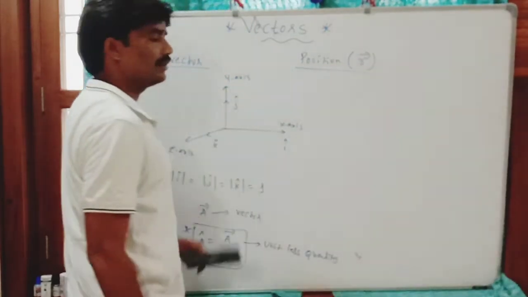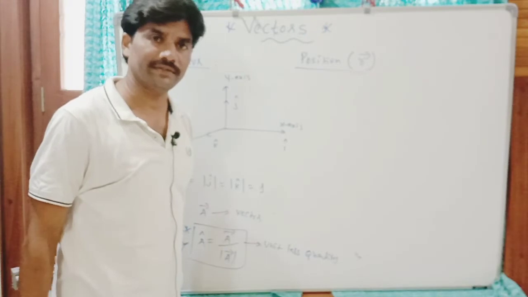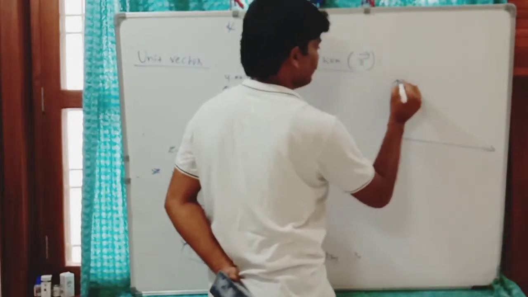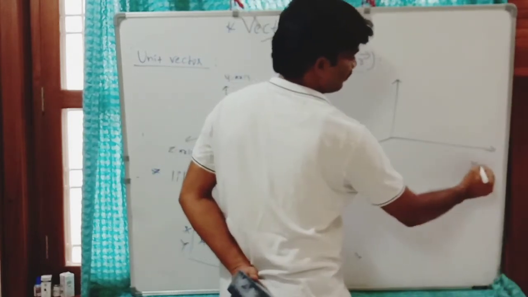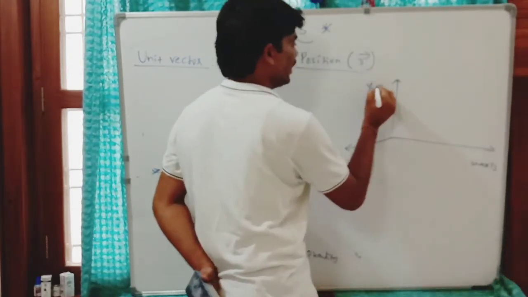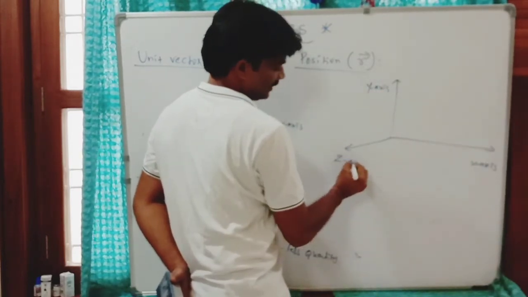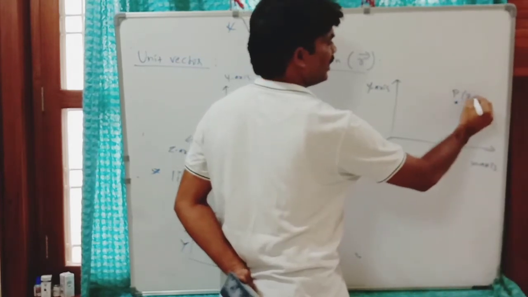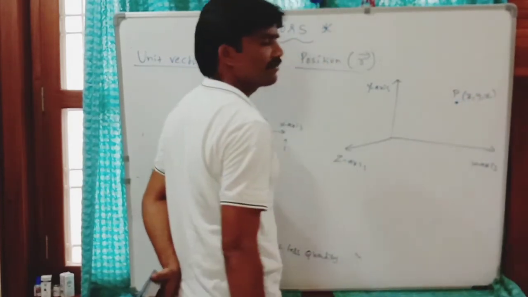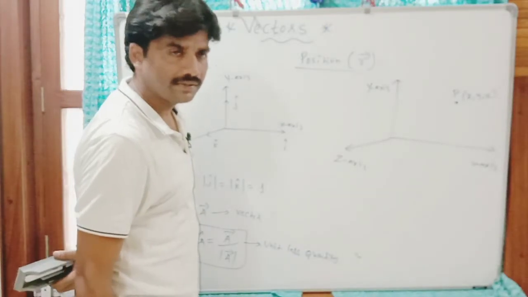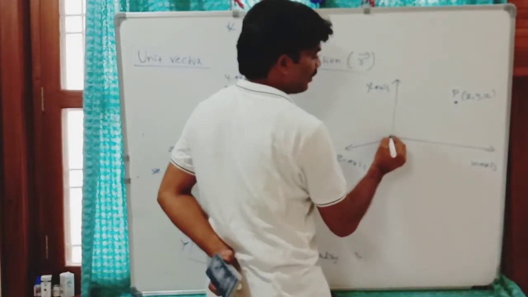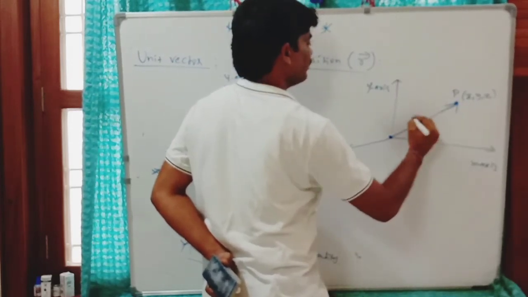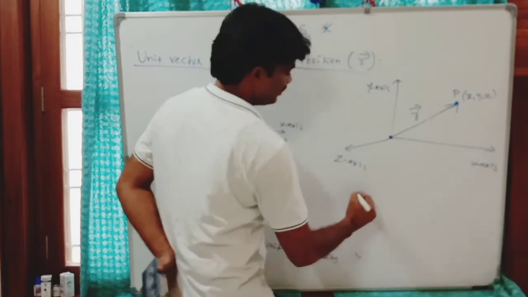Now, position vector. It gives information about the position of a particle. If this is the coordinate system, the reference frame, with x-axis, y-axis, z-axis, and the position of the particle P has coordinates x, y, z, to represent its position, let us draw a straight line from the origin to this point. This straight line gives the position vector.